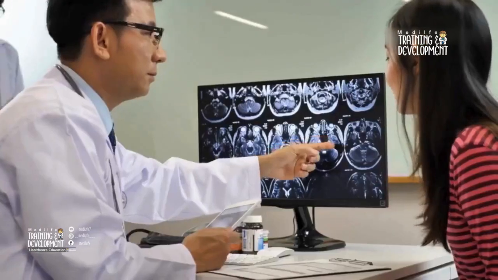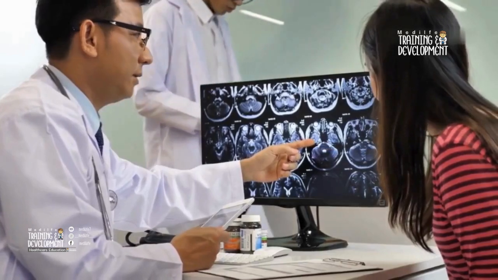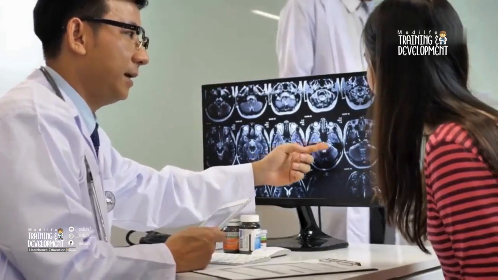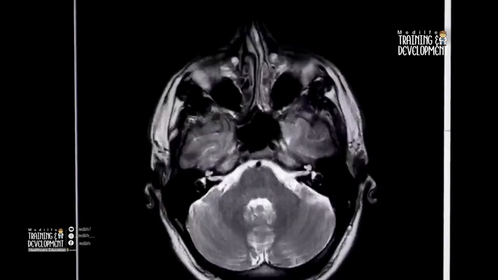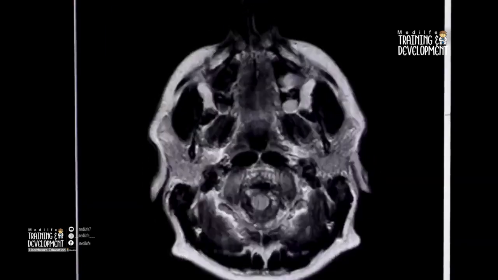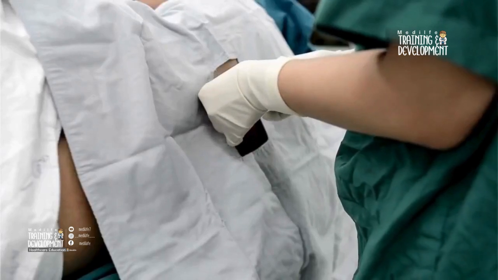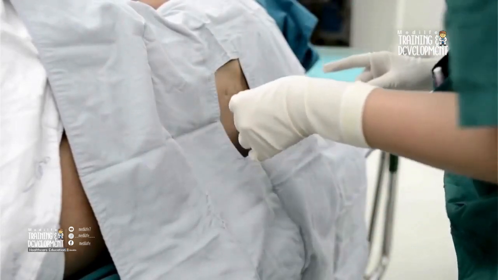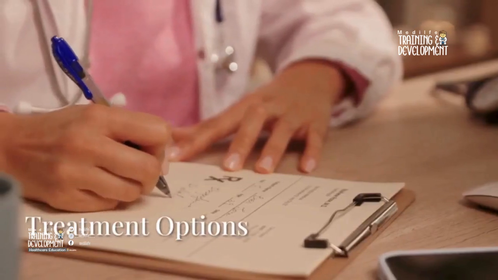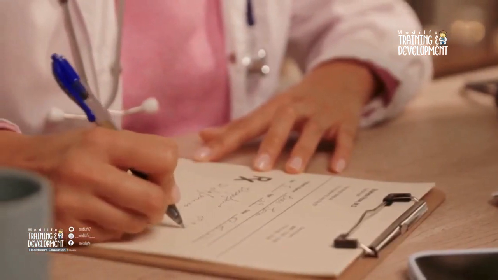So, what tests can actually tell you what's going on? Well, skull X-rays, including those of the cervical spine and sinus, EEG, MRI and CT scans, which are usually performed before a lumbar puncture to rule out increased intracranial pressure, are all useful. PET scans and lumbar punctures might also help determine if there's a secondary or pathologic cause behind the headache. Treatment really depends on the type of headache.